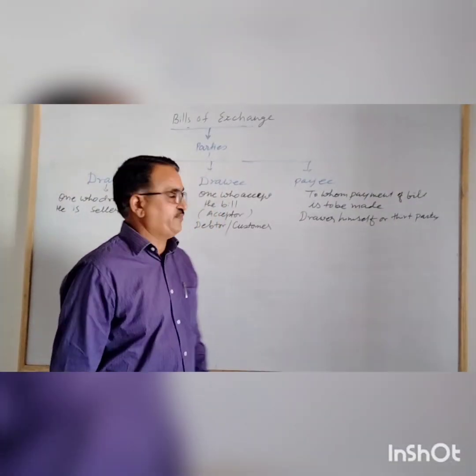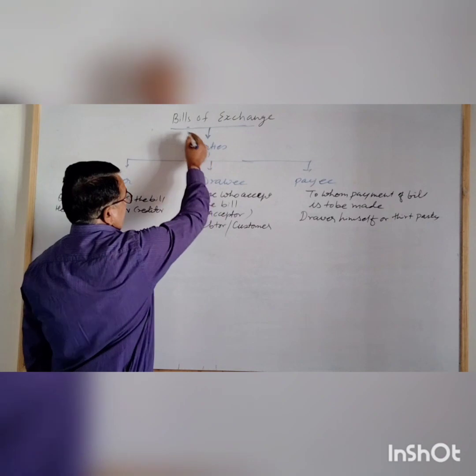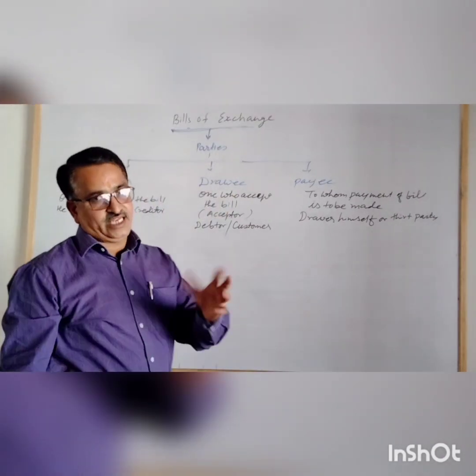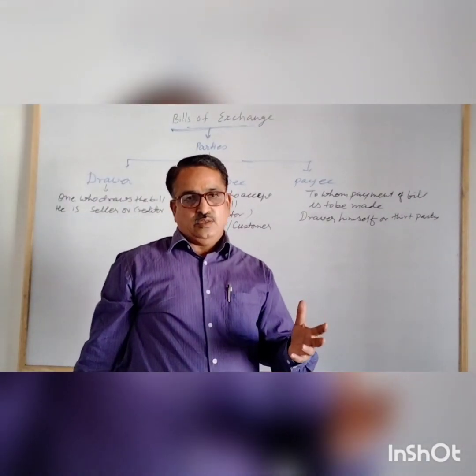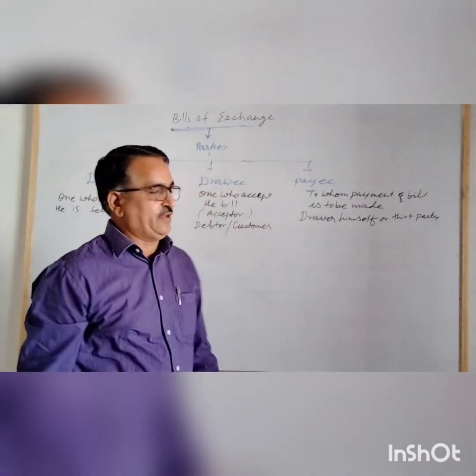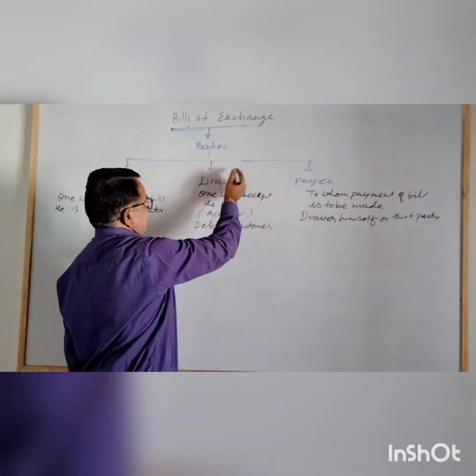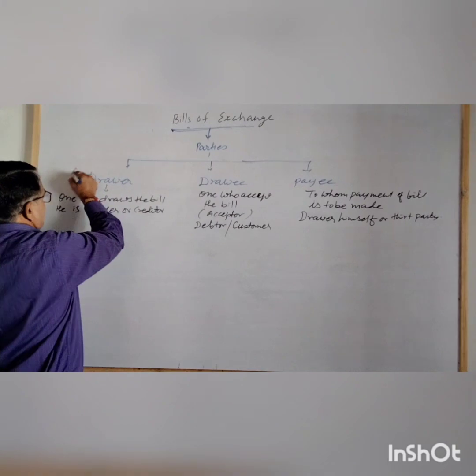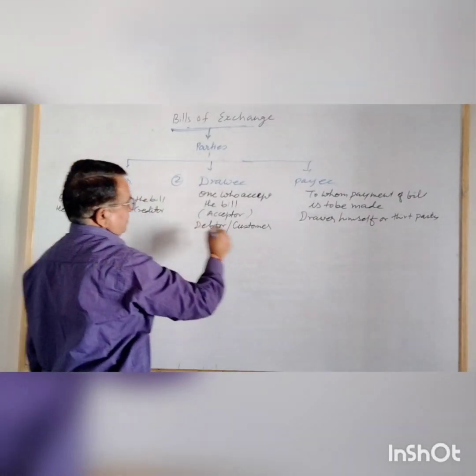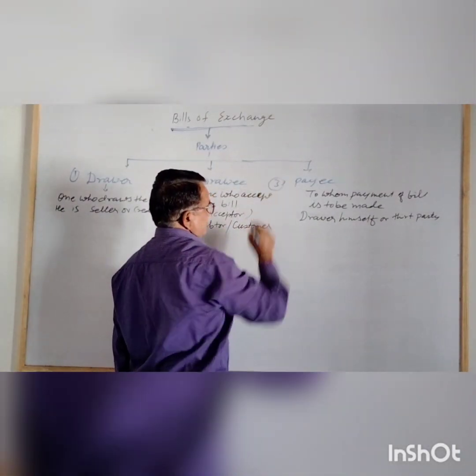Parties to a bill of exchange. You know, student, the bill of exchange is a document in writing. How many parties are there to a bill of exchange? Generally, in case of a bill of exchange, there are three parties. The first one is drawer, second is drawee, and third one is payee.